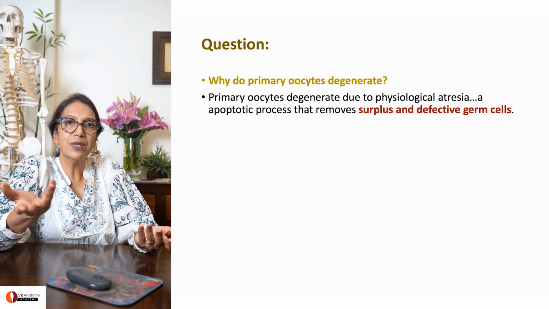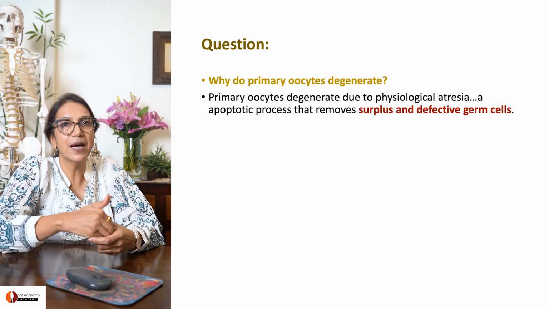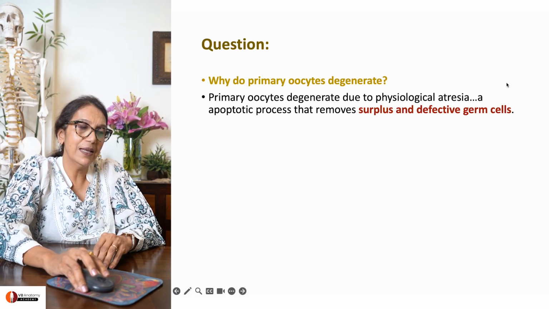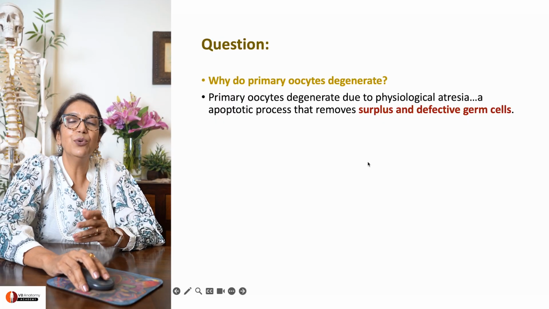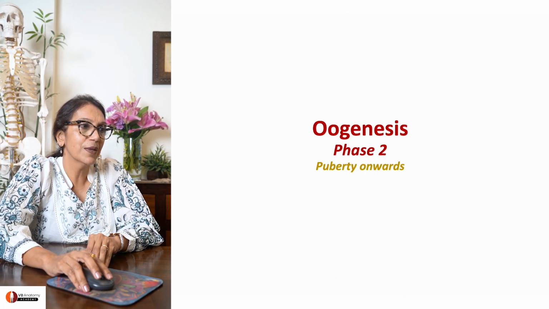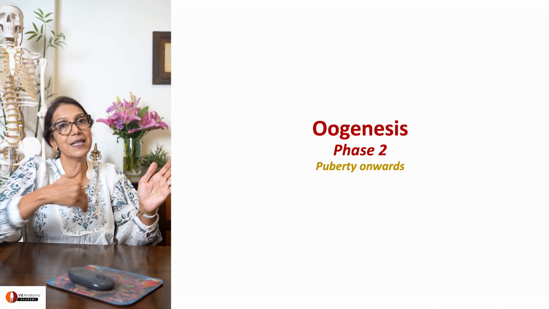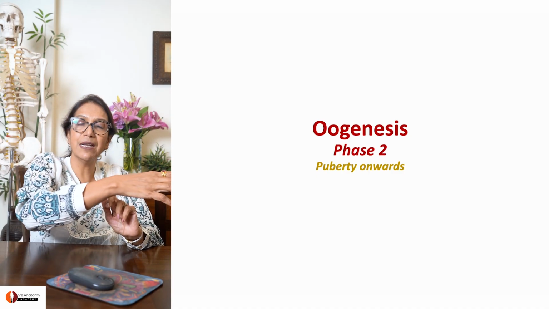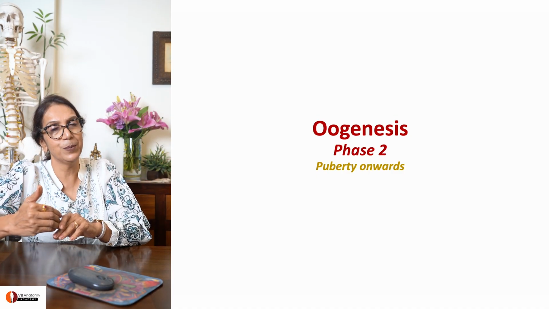Why do primary oocytes degenerate? What is the purpose behind this? Probably to reduce the surplus and to remove defective germ cells. It's a probable hypothesis. So now we've reached the end of phase 1, from the time she was conceived to the time she hits puberty.